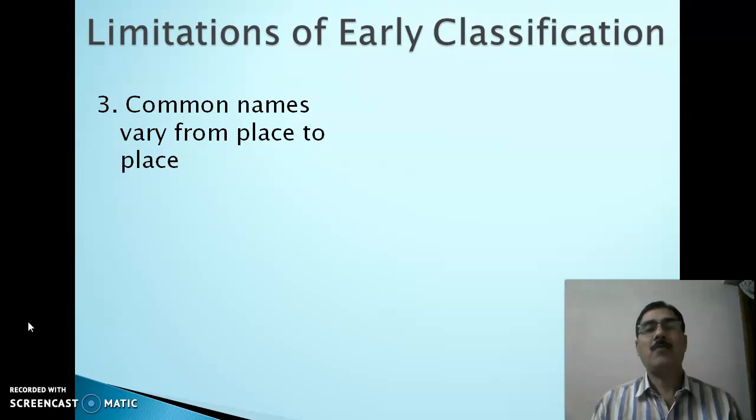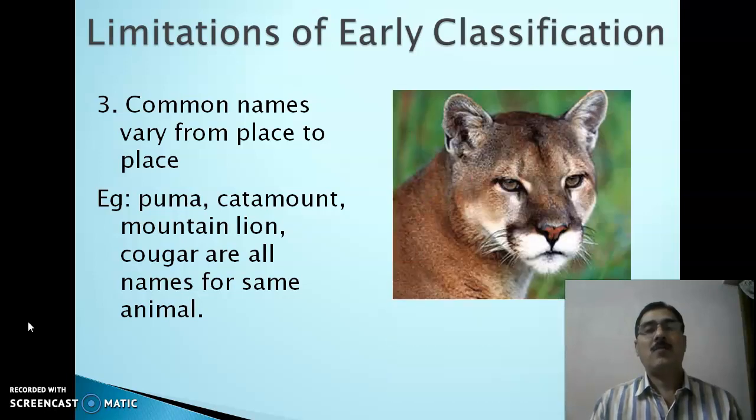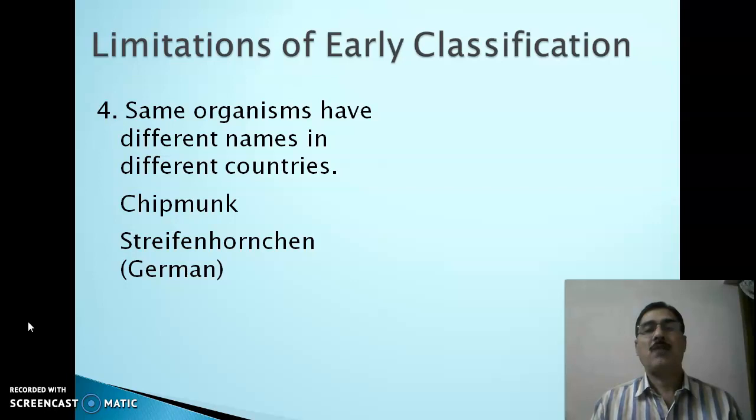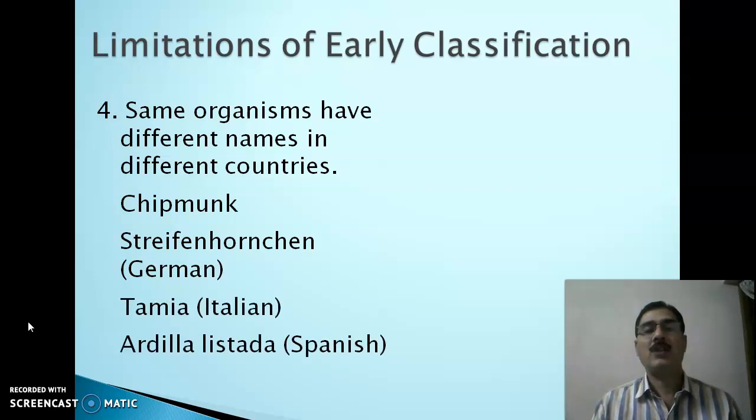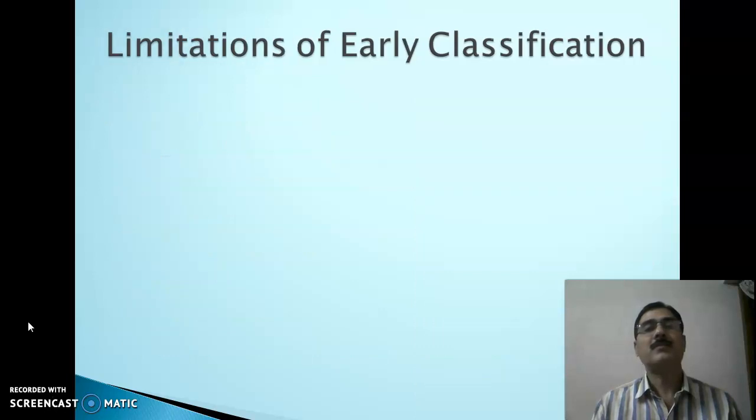Then the common names vary from place to place. Say, for example, puma is known by catamount. It is also known by mountain lion. It can be known by cougar, and all are the name of the same animal. So this is the third limitation of early classification. The fourth, the same organisms have different names in different countries. Say, for example, the chipmunks, the Streifenhörnchen in German, Tamia in Italian, and Ardilla listada in Spanish, all the name of squirrel. You can see here.